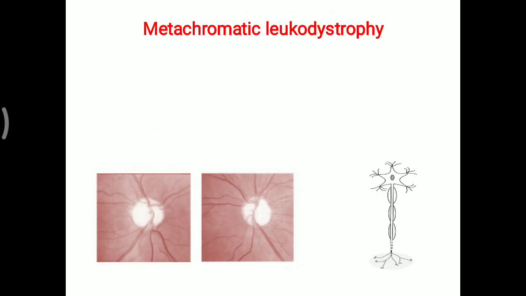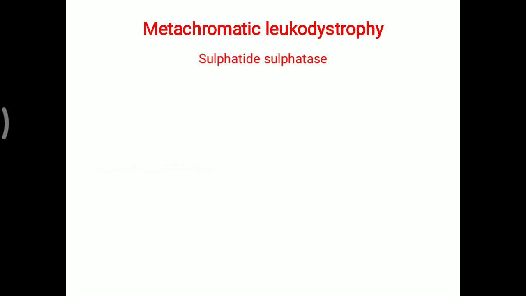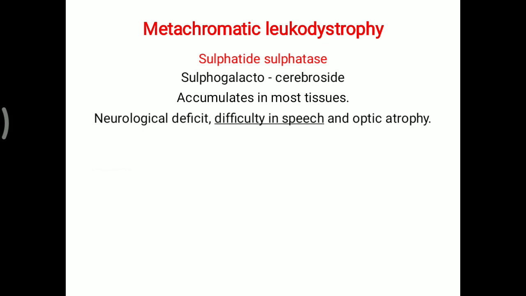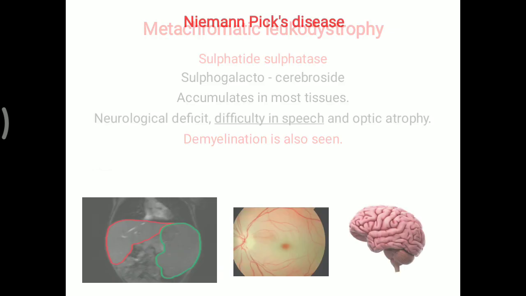One more, that is metachromatic leukodystrophy. Here the sulfatide sulfatase enzyme is deficient. So sulfogalactocerebroside sulfatides remain deposited and accumulate in most of the tissues. Neurological deficit, difficulty in speech and optic atrophy are commonly found. Demyelination is also seen. These are the typical picture of metachromatic leukodystrophy.